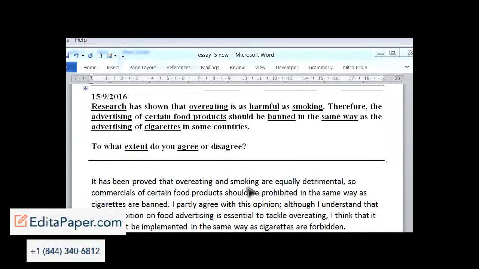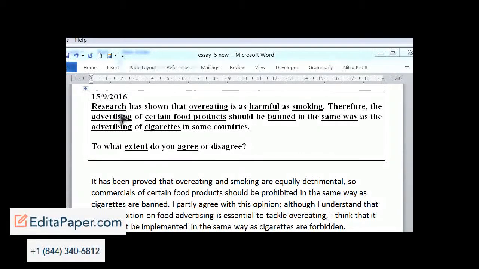And then something I recommend you to do is to underline keywords in the topic and then paraphrase them. I've just underlined them for you, and this way we can make sure that we don't miss an important aspect. Task response of 6 requires that you respond to every word in the task. So let's see what we need to be responding to.